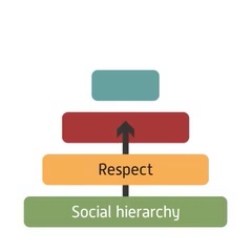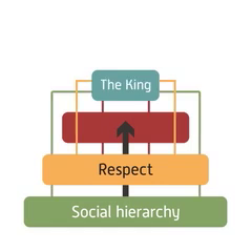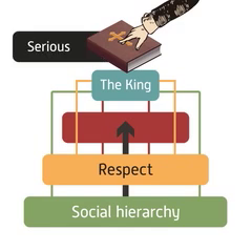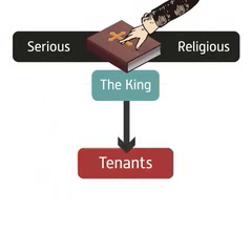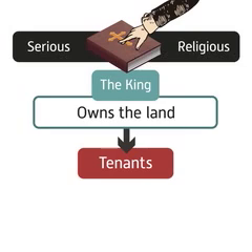The feudal system was based upon respect for the person above you in the social hierarchy or ranking system. All homages given had a direct link to the king and were sworn on the Bible. This was an extremely serious act, as the majority of the population were very religious. The feudal system reinforced the strength of the king's power by making everybody other than him a tenant. Nobody but the king truly owned the land.